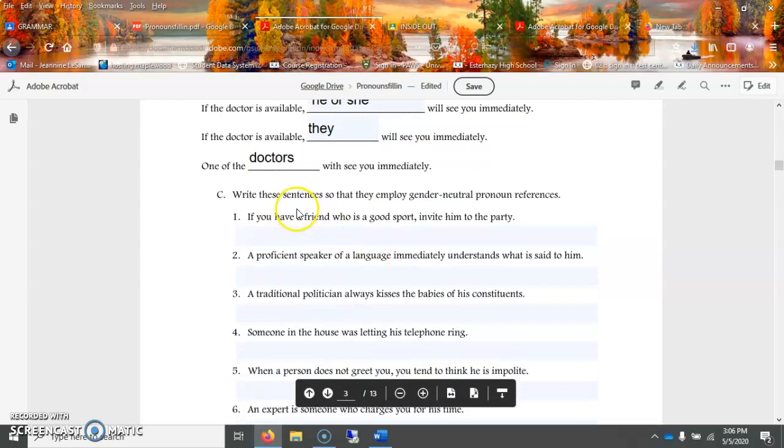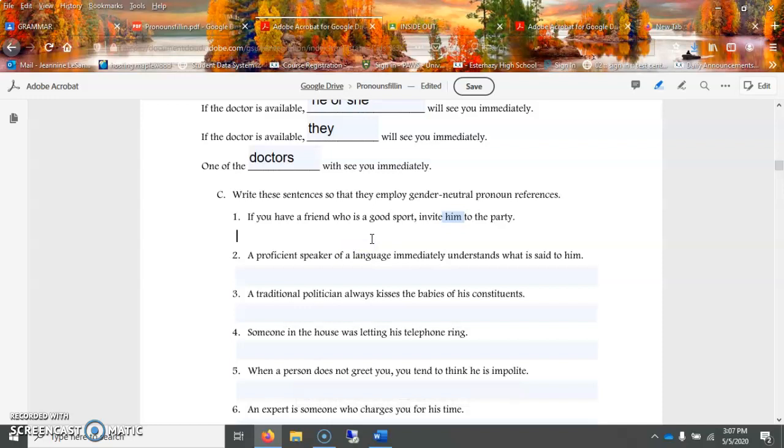Now, if we write out these sentences so that they employ gender-neutral pronoun references. So again, if you have a friend who is a good sport, invite him. Him is the problem here because this denotes a male, right? So we don't want that. We want it to read gender neutral.